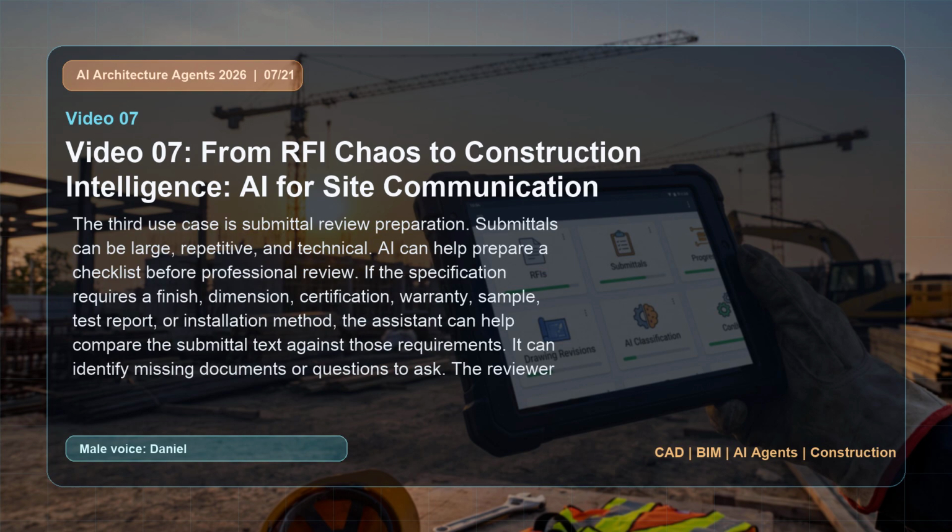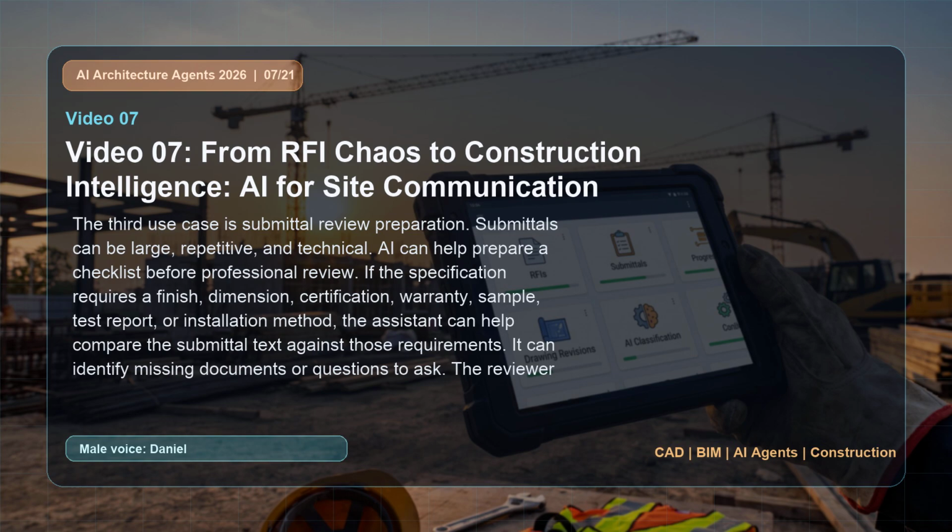The third use case is submittal review preparation. Submittals can be large, repetitive, and technical. AI can help prepare a checklist before professional review. If the specification requires a finish, dimension, certification, warranty, sample, test report, or installation method, the assistant can help compare the submittal text against those requirements. It can identify missing documents or questions to ask.